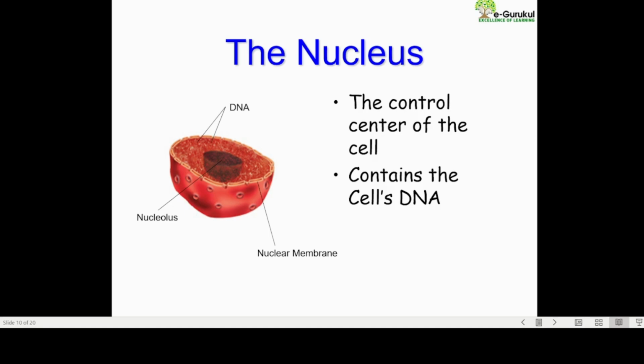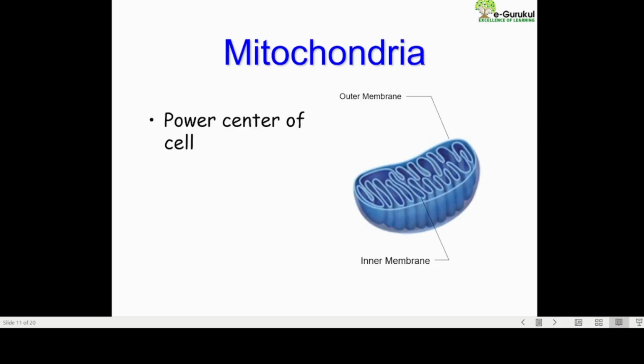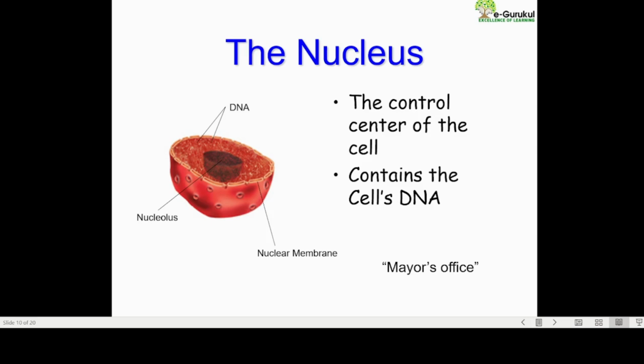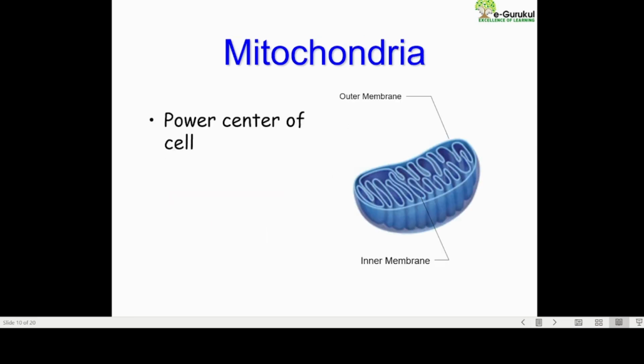Its structure is simple, cup-like you can say, and it has two things. Obviously a membrane should be there in the nucleus, along with it there is a nucleolus inside and our DNA. You can say mayor's office. It is written mayor's office. That is the center place.